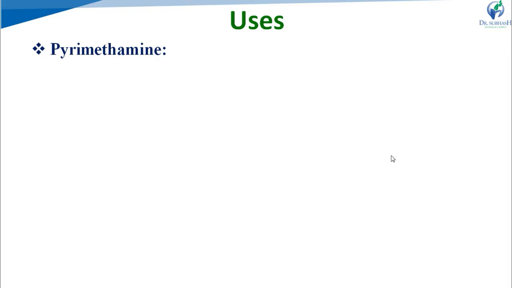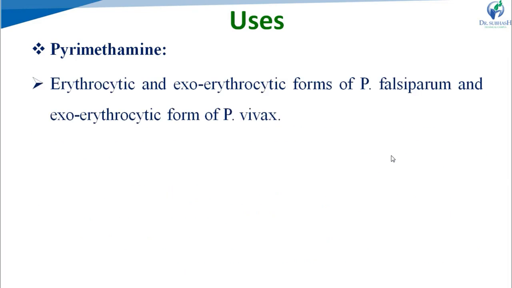Uses. First of all, pyrimethamine. It is effective against erythrocytic and exoerythrocytic forms of Plasmodium falciparum and only the exoerythrocytic form of Plasmodium vivax. That means if a patient is infected with Plasmodium falciparum, this drug pyrimethamine is effective in both phases, erythrocytic and exoerythrocytic.